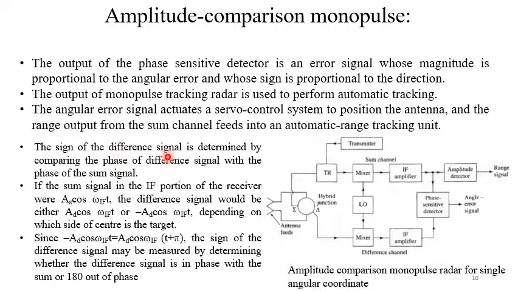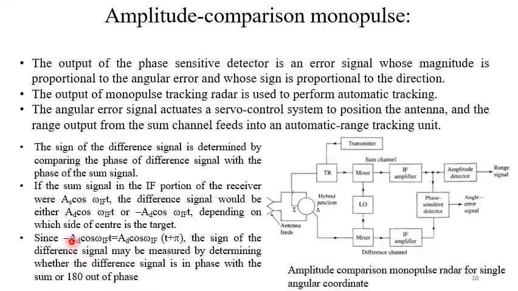The sign of the difference signal is determined by comparing the phase of difference signal with the phase of the sum signal. If the sum signal in an IF portion of the receiver were AS cos omega IFT, the difference signal would be either AD cos omega IFT or minus AD cos omega IFT, depending on which side of the center the target is.